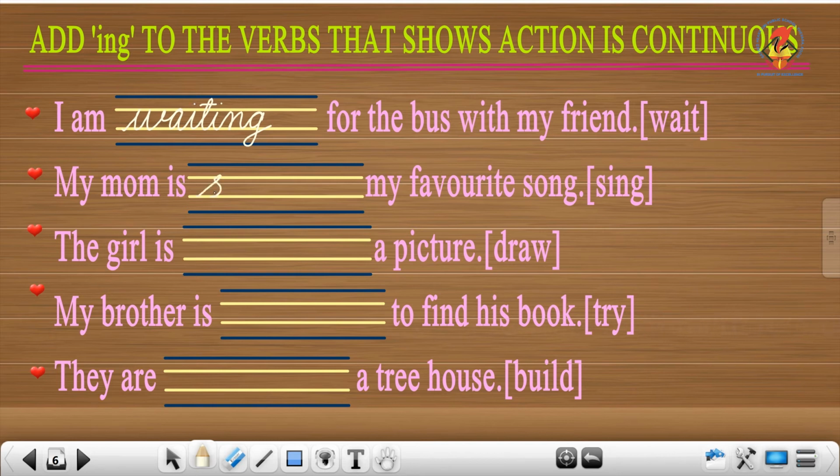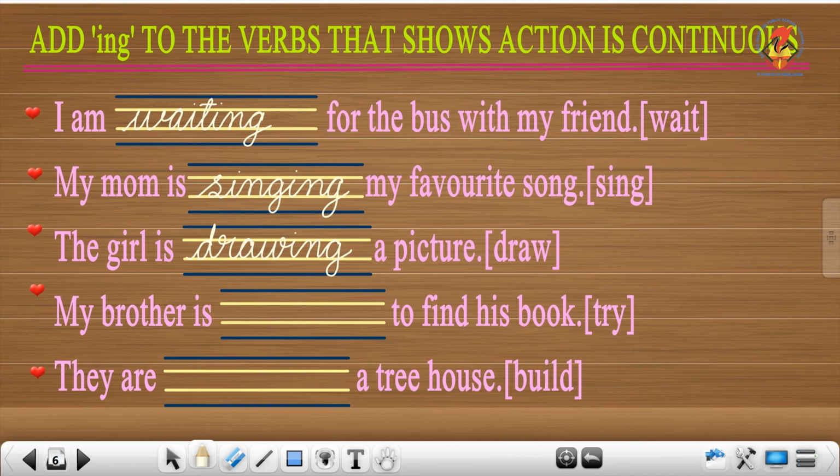My mom is singing my favorite song. The next one: the girl is dash a picture. The girl, what is she doing? Yes, she is drawing, which means the action is continuous. So, drawing a picture.